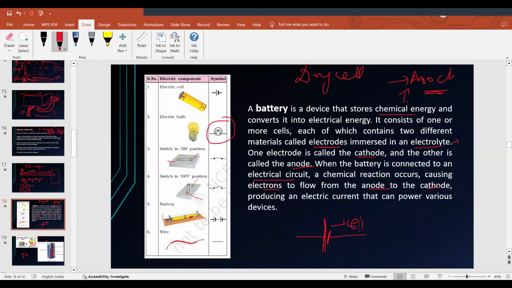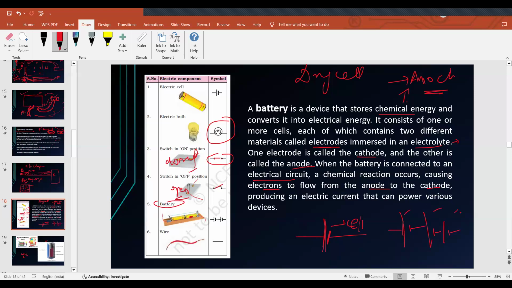And a bulb is represented using this symbol. If the switch is on, then these two will be intact, it will be closed. If the switch is off, this will be open. What is a cell and what is a battery? A cell means only one terminal like this. A battery is a collection of cells.